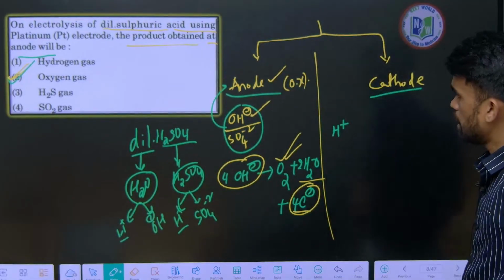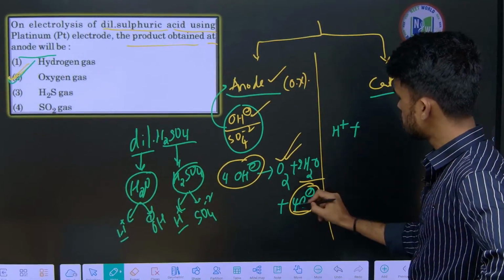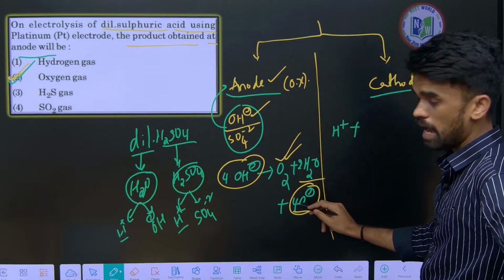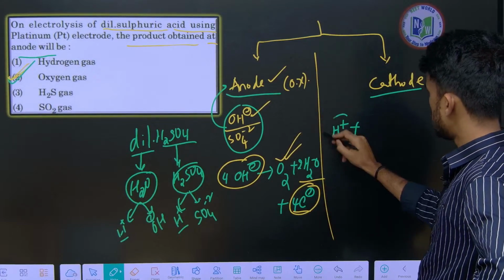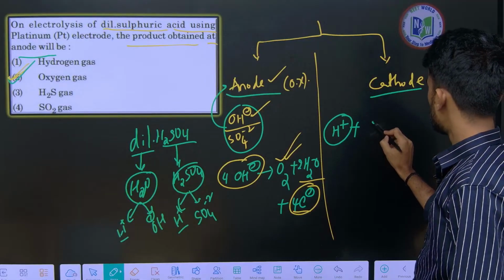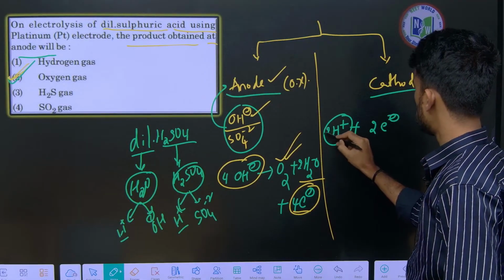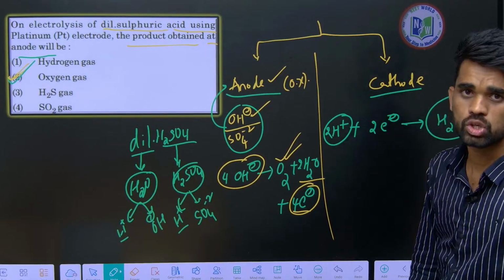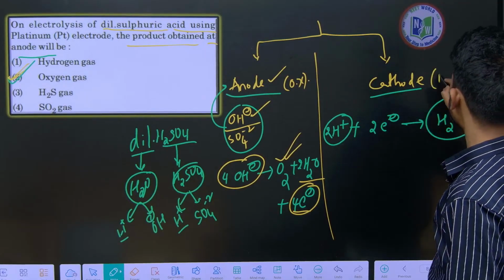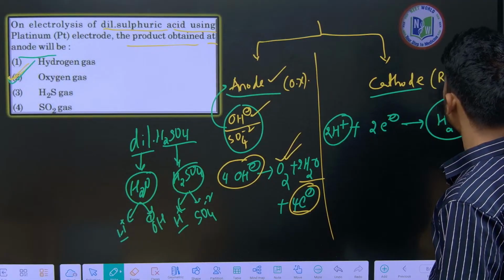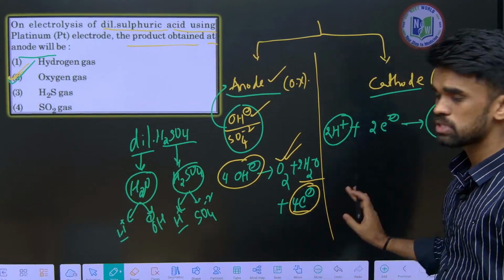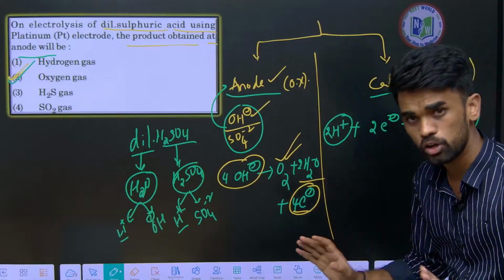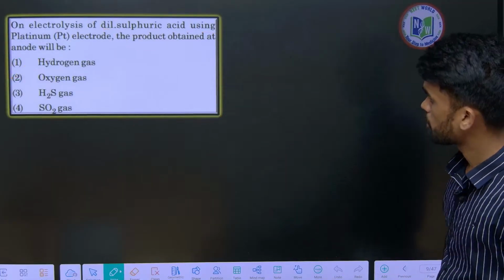Next, at the cathode, what happens? The electrons lost at the anode will be taken by the H+ at the cathode. If we give 2 electrons for 2 moles of H+, it will form H2 gas. So at the cathode H2 gas is liberated, and here reduction takes place. This is what you need to understand. I hope there is no confusion here.